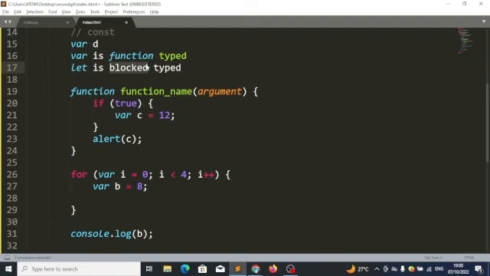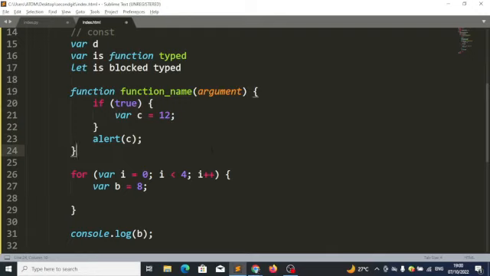The easiest way to understand what a block is, just look at it this way: a block is the opening and the closing bracket of curly braces. Once I create a block, it is the opening and the closing part of curly braces. So you can say this is a block. You can say this is another block. You can say this is another block. Do we get it? Yes, sir. So this is a block, this is another block, and this is another block.